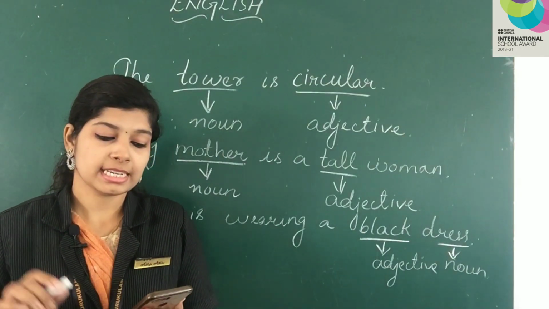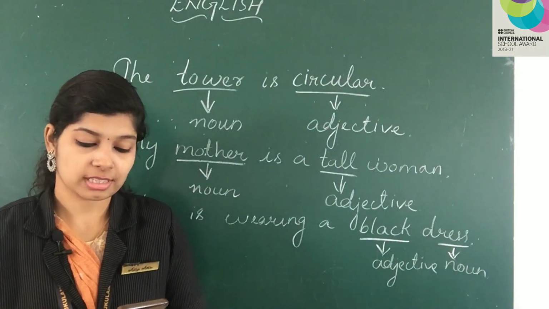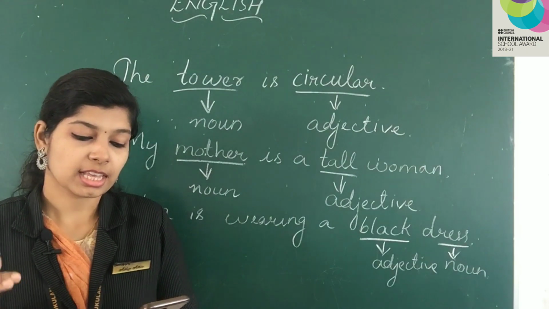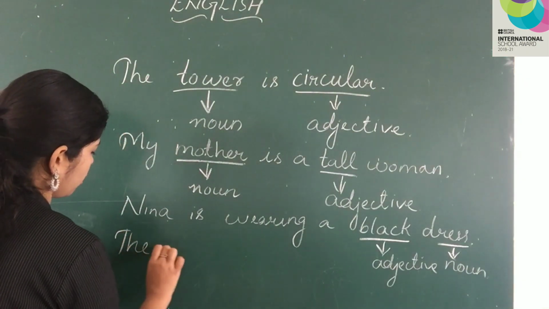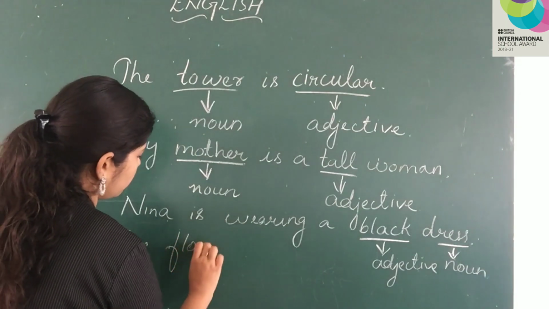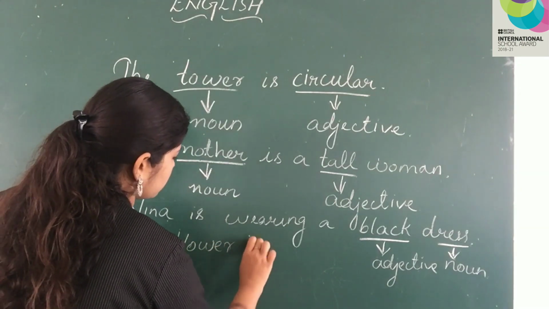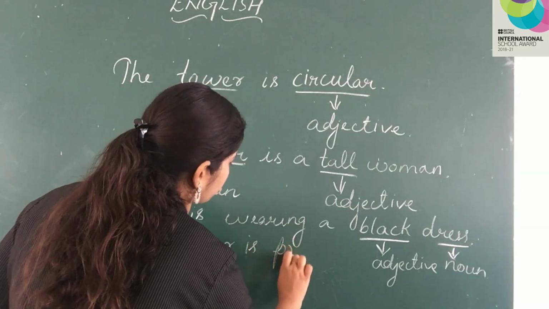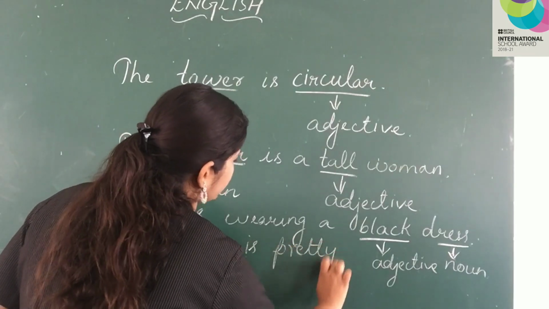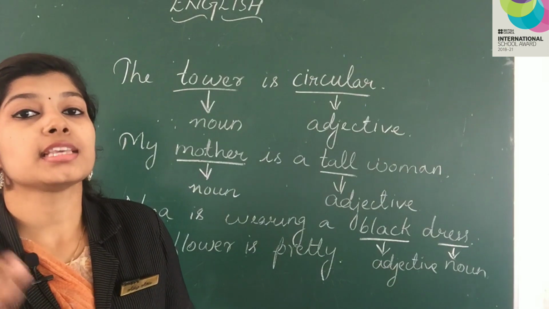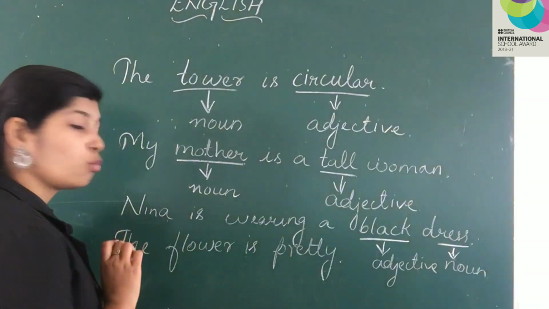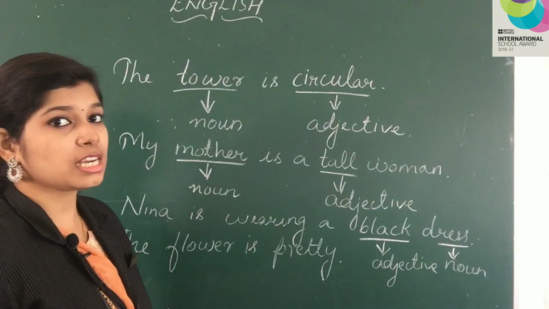Now next one, describing other features. Pretty, old. The flower is pretty. Pretty means beautiful. So the flower is beautiful. Which is the noun being used here?